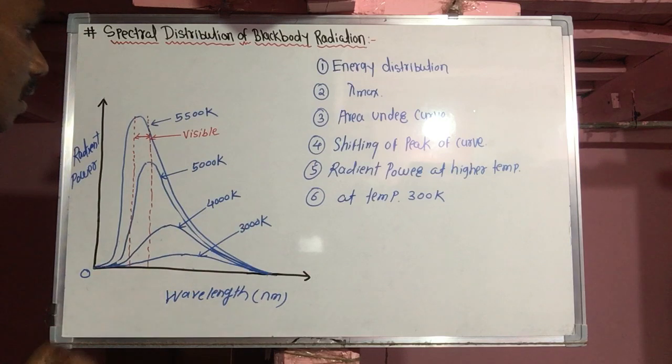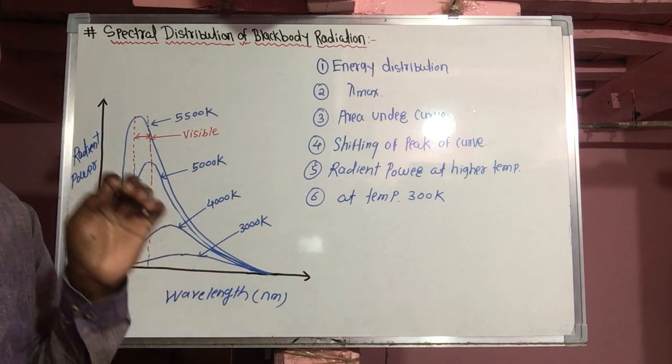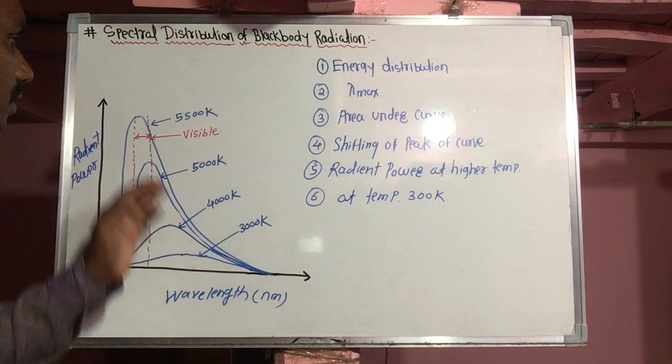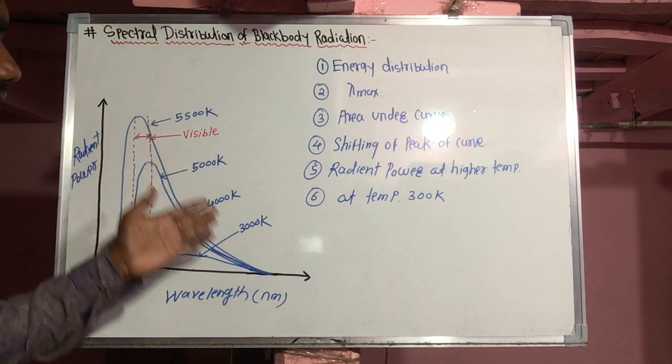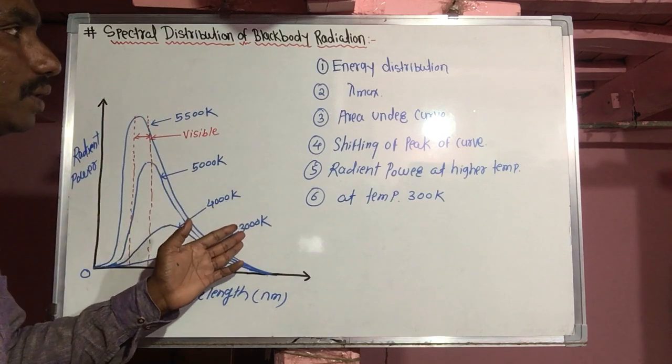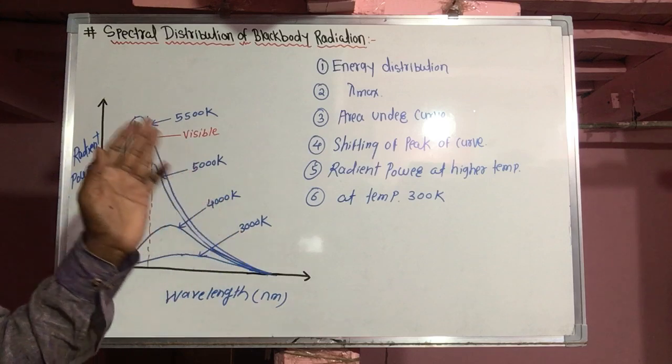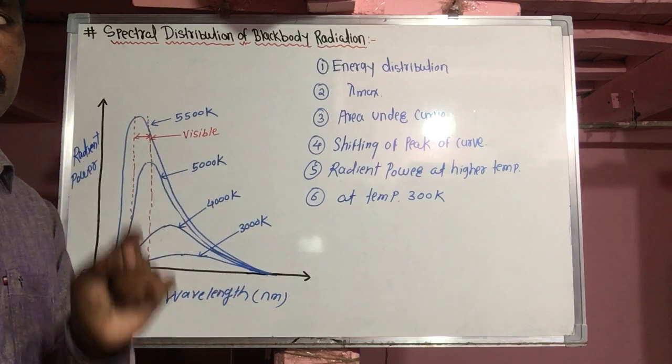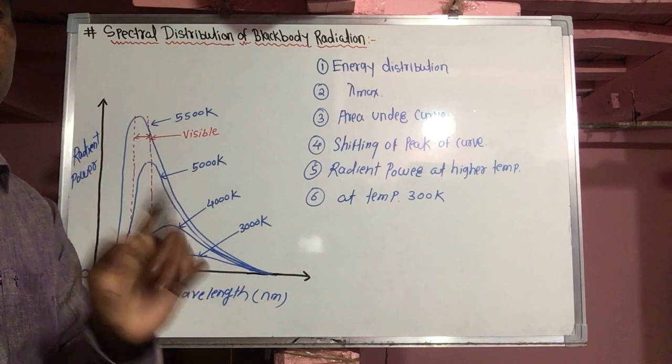First, at a constant temperature, or at a given temperature, either 5500 Kelvin to 3000 Kelvin, the energy is not distributed uniformly in the spectrum of a black body.